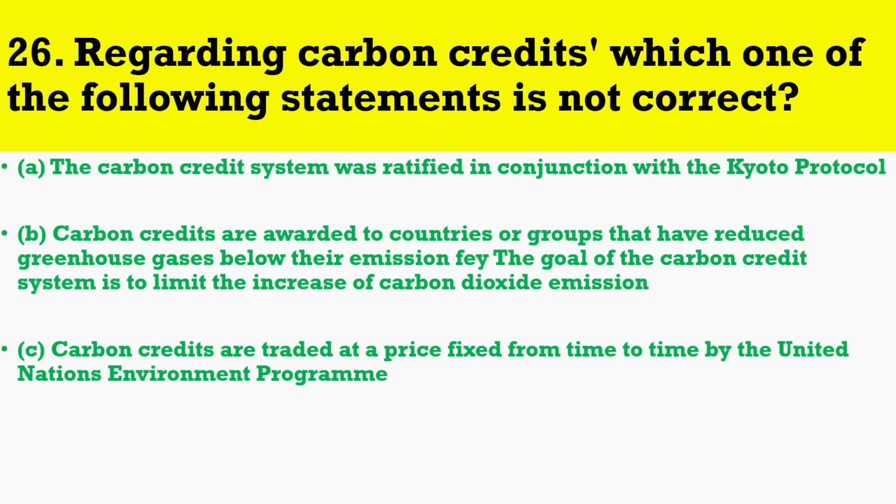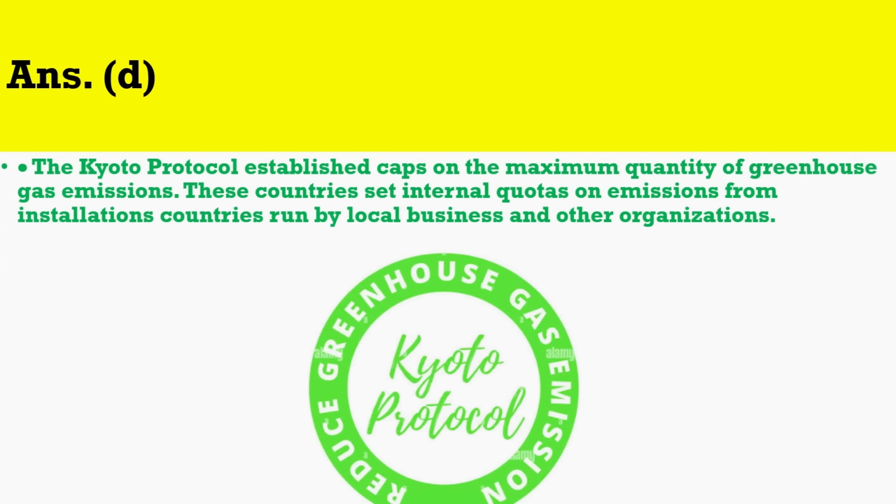Question number 26. Regarding carbon credits, which one of the following statements is not correct? The correct answer is D. The Kyoto Protocol established caps on the maximum quantity of greenhouse gas emissions. These countries set internal quotas on emissions from installations run by local businesses and other organizations.